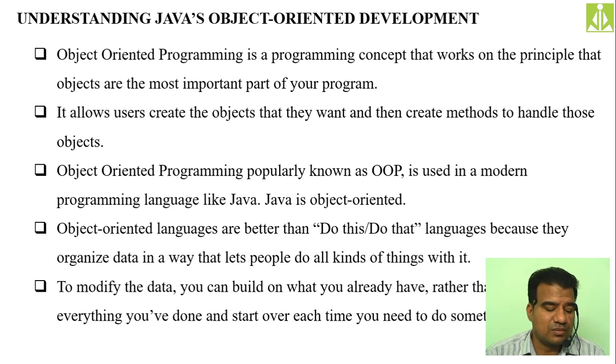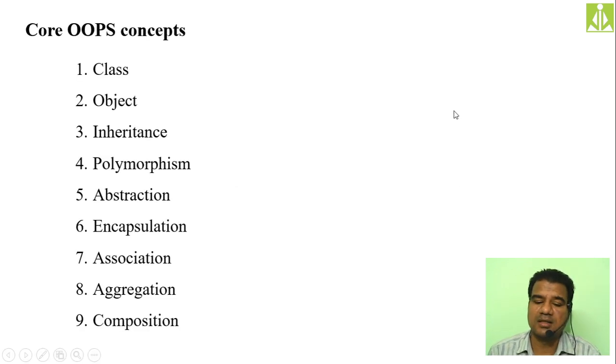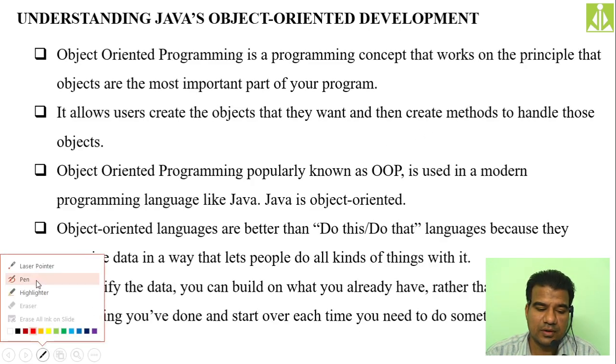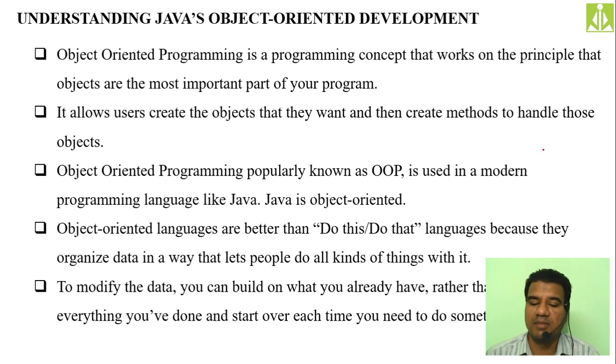Object-oriented programming development allows users to create the objects that they want and then create methods to handle those objects. We said data is first preference, so we go for object creation first. Then inside those objects we keep the methods. As I said in my previous session, methods are nothing but your class member functions.